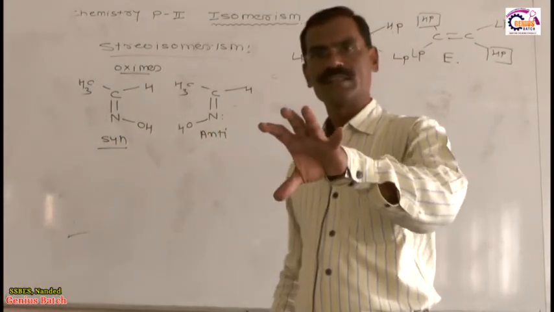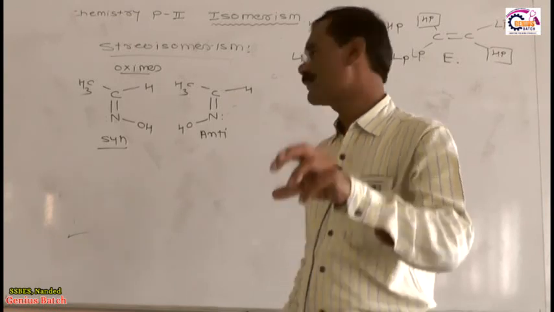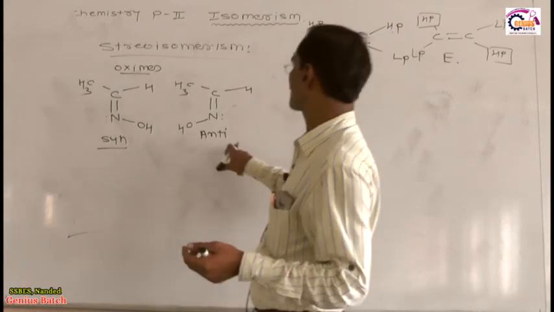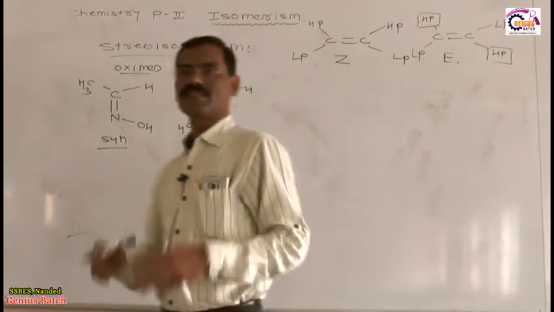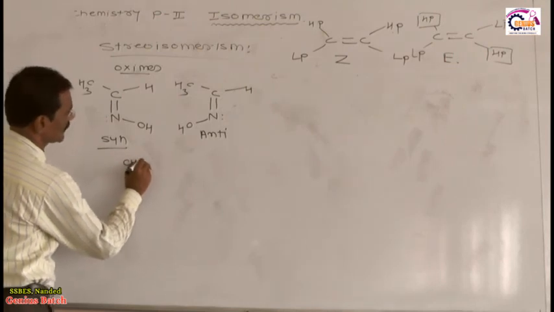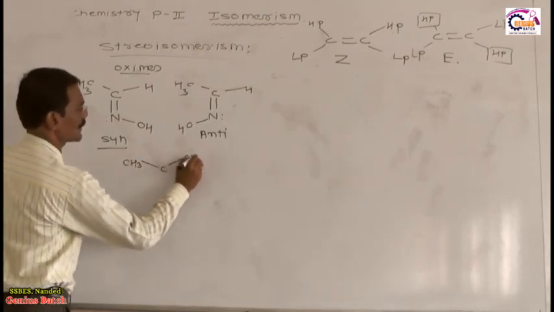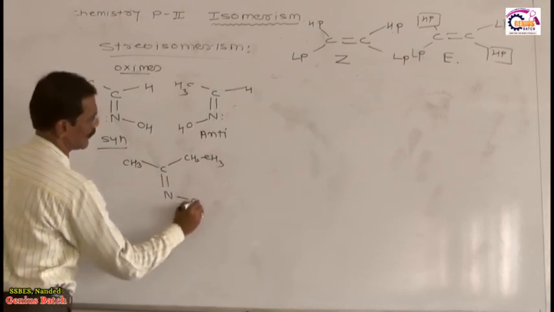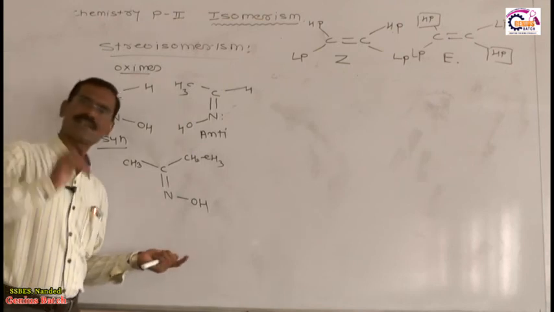Is it okay? Listen very carefully to what I am saying. If anyone asks you the question, what about the oxime? This is syn oxime, this is anti oxime. I will give you another example. Suppose we have CH3 bond C bond CH2 bond CH3, double bond N bond OH. My question is: is this oxime syn or anti?